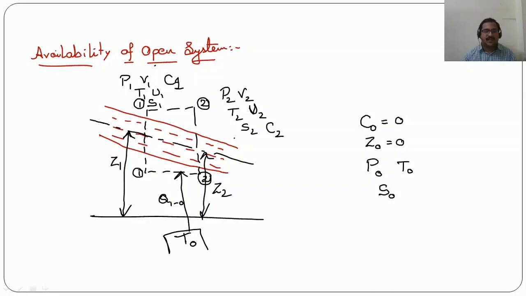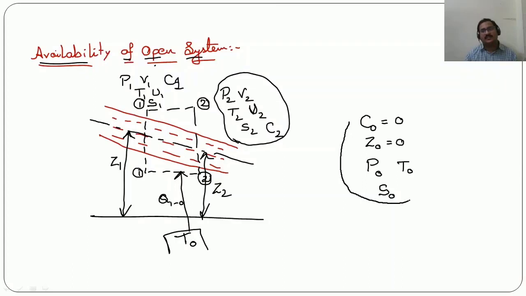See here we are not considering the second condition here. If we have to consider availability of an open system, we need to take that the system is coming in equilibrium with the surrounding environment and is reaching a dead state. So the meaning of dead state is, at the dead state there will be no kinetic energy, there will be no potential energy.